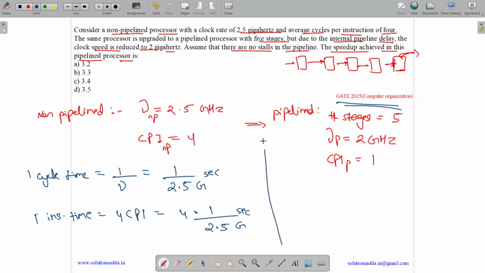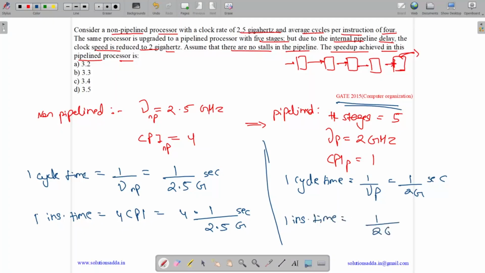Now let us do the same for the pipeline processor. So 1 cycle time equals 1 by frequency of pipeline. It equals 1 by 2 gigahertz. So it equals 1 by 2 gigasecond. And 1 instruction time equals 1 CPI. So it equals 1 by 2 gigasecond.